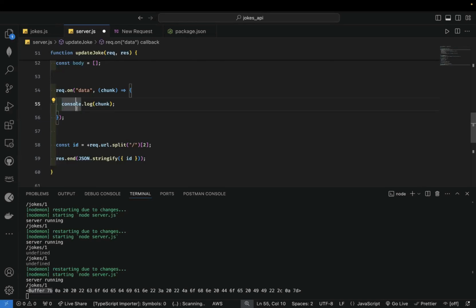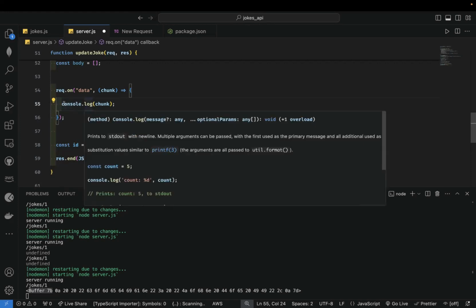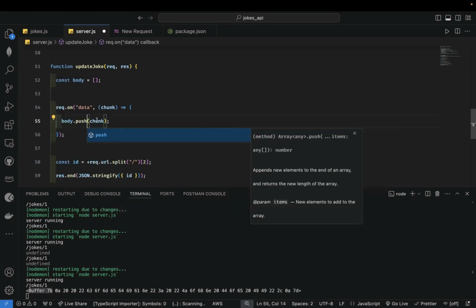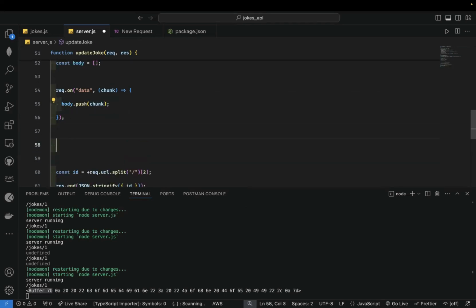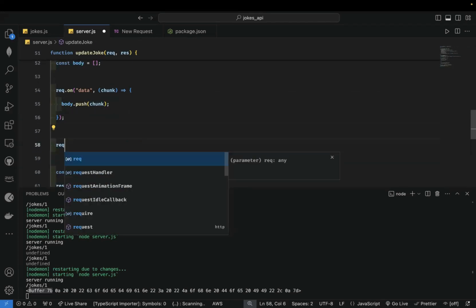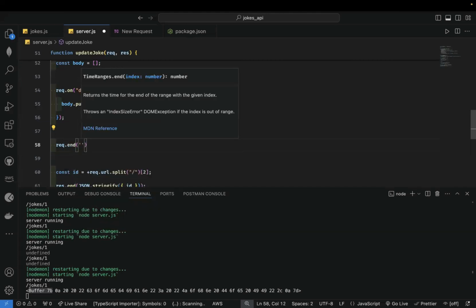That body is going to come to us in chunks, no matter how small the body data is. So what I want to do now is listen for that data. When the data comes in, I want to push that chunk into the body, so body.push. And then I also want to listen for when it has finished reading the data, so at the end, right?